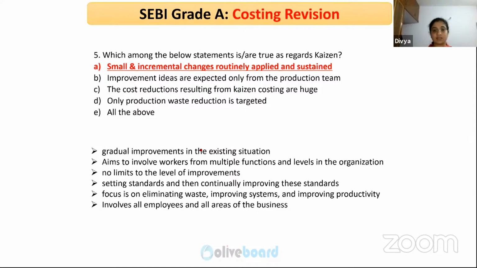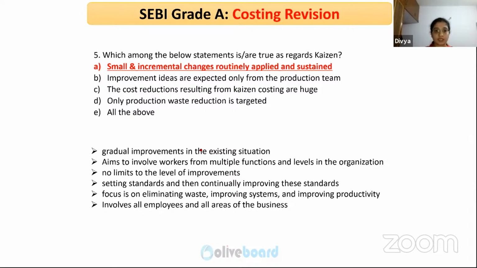So Kaizen is nothing but small and gradual improvements in the existing situation. You have a production line and there are workers involved in it. The key point in lean manufacturing is, first, they will employ workers that are multi-skilled, or they will train them so that they are able to handle small stoppages and minor breakdowns. And second, they will train them to be accustomed to lean manufacturing techniques, which we will go through.